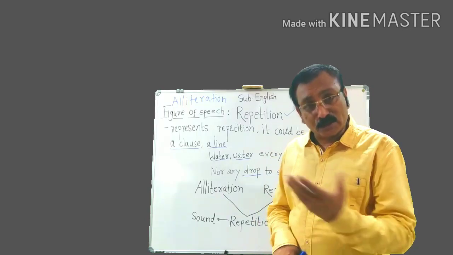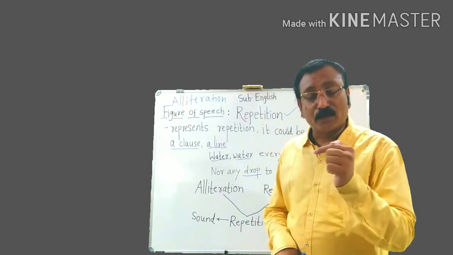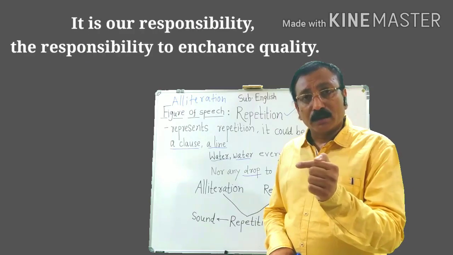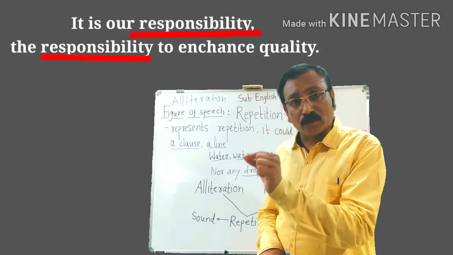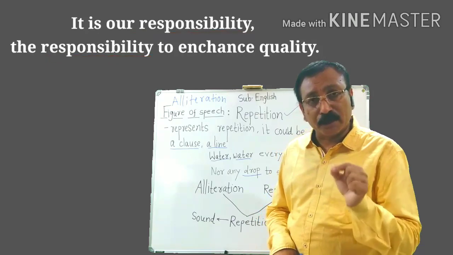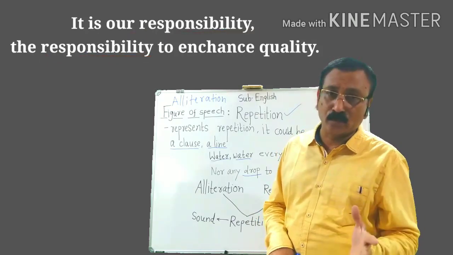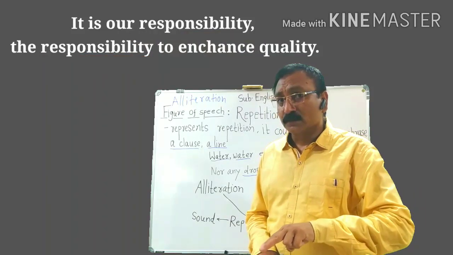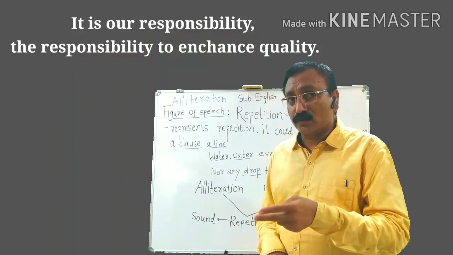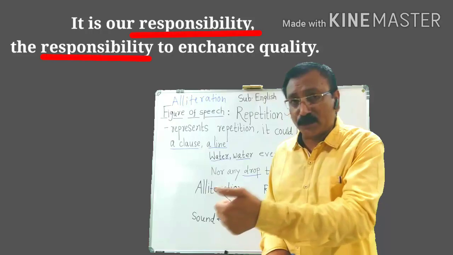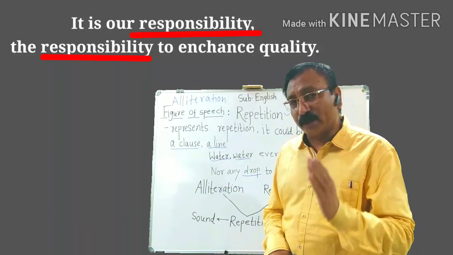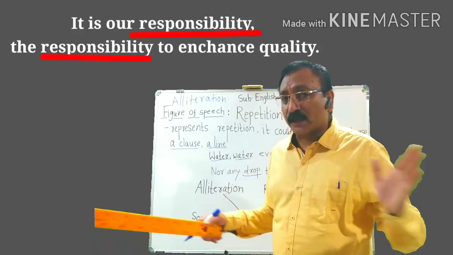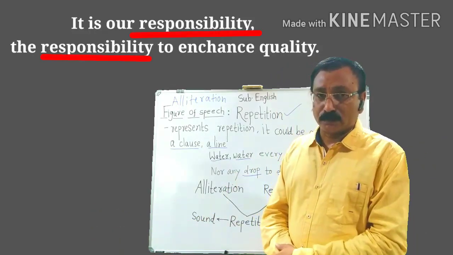Thirdly, it is possible that the first line of the poem may end with a particular word and the second line may begin with the same word. If such two lines are given, that would definitely be considered an example of repetition.